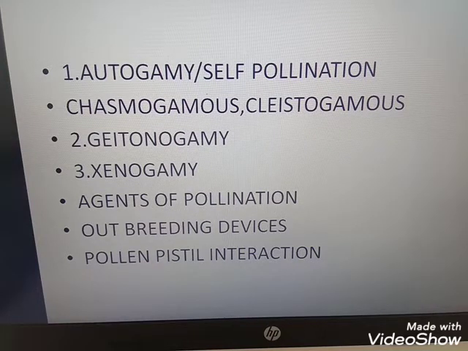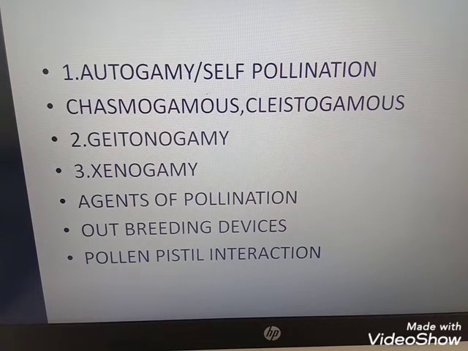The next one is the placement of the anther and the stigma at different positions. That also prevents self-pollination. Both will prevent the chance of pollen grains contacting the stigma and prevent autogamy.